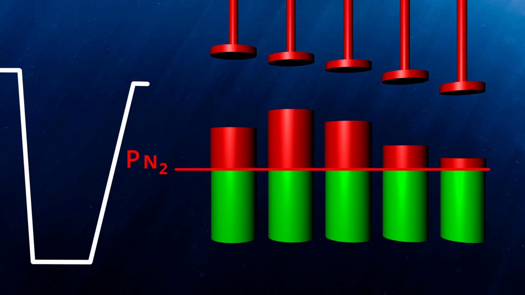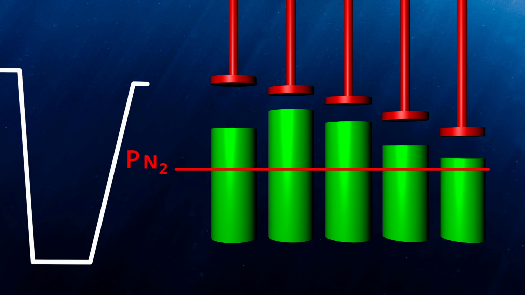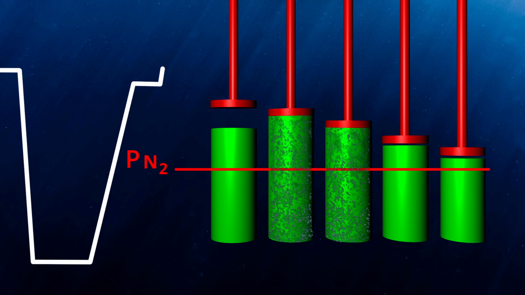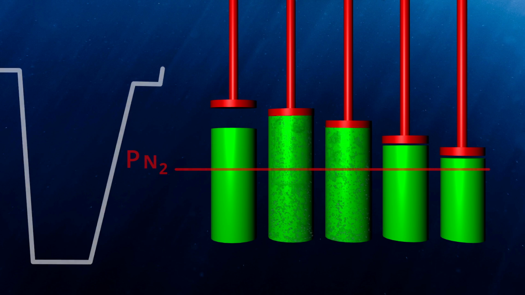Haldane defined a supersaturation ratio that the compartments can tolerate without risk. The key is to avoid exceeding that ratio in any compartment. That's why this limit is often referred to as a critical tolerated ratio.